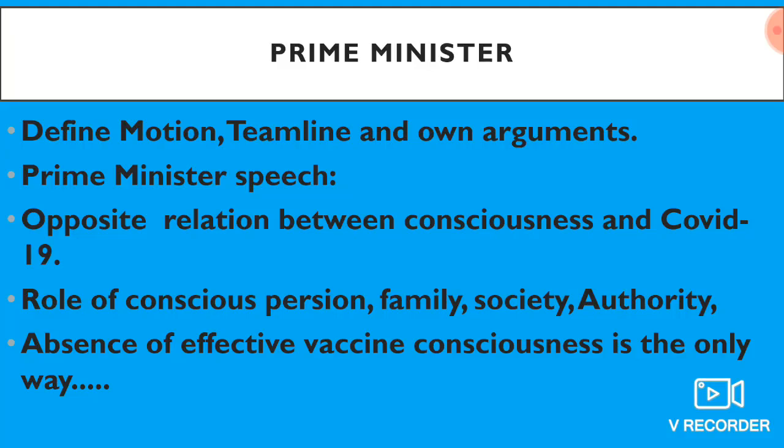And the third point, absence of an effective vaccine, consciousness is the only way. We know that till now there is no effective vaccine for coronavirus in the world, so consciousness is the only way. Taking this point, you will explain and define your position. This is the Prime Minister's speech; the Prime Minister can speak to take this point.